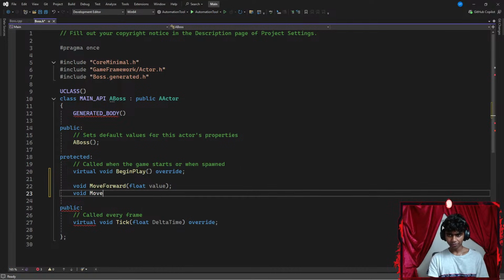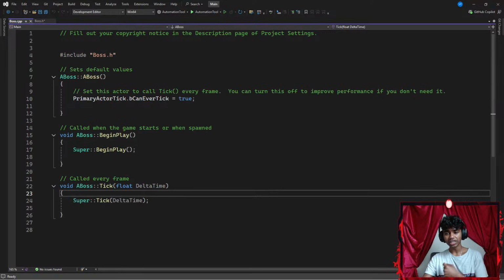This is going to be called something like move right. I'm going to move towards the right. This method does require a floating point parameter of value as well, ending with a semicolon. Okay, now that I'm done adding the two methods here, let's go to my Boss.cpp file.